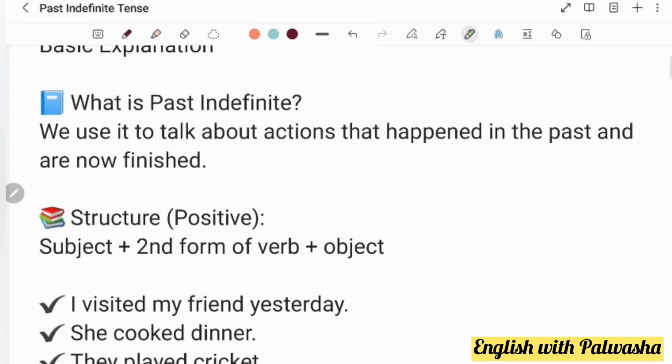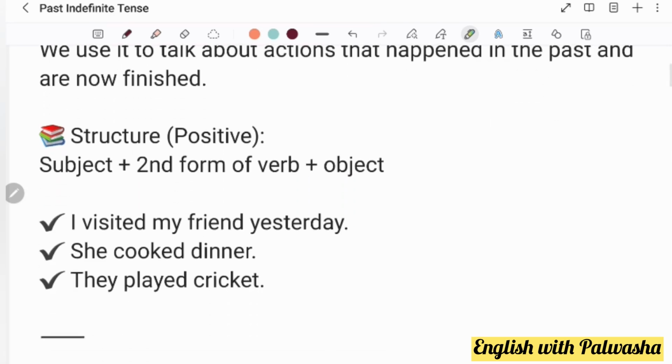So the structure for the positive one is, because even in the past tense, in the present tense or future tense, we have three types: positive, negative, and interrogative. So first we will be seeing the structure of the positive. There's always a subject first, and in this past tense we always use the second form of verb, right? So wake, it means woke, we will be using that. And drink, drank. But there is also a rule how we use it and with which type of helping verb, right? So subject plus second form of verb plus object.